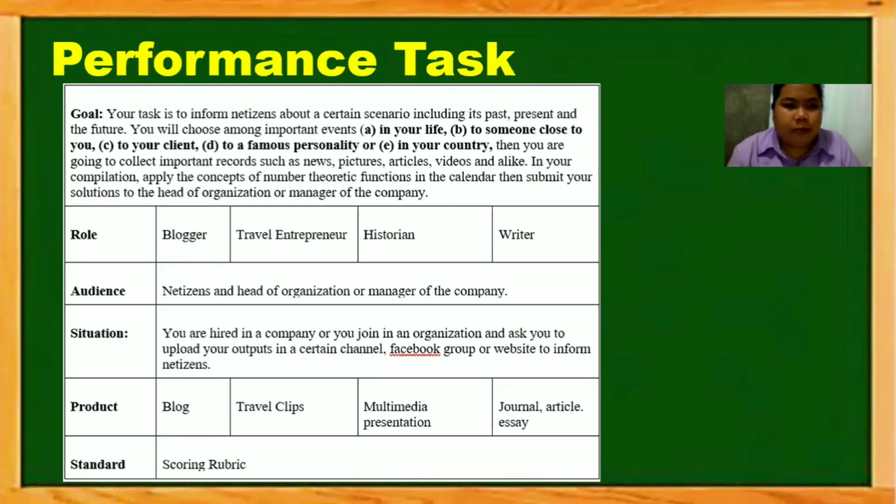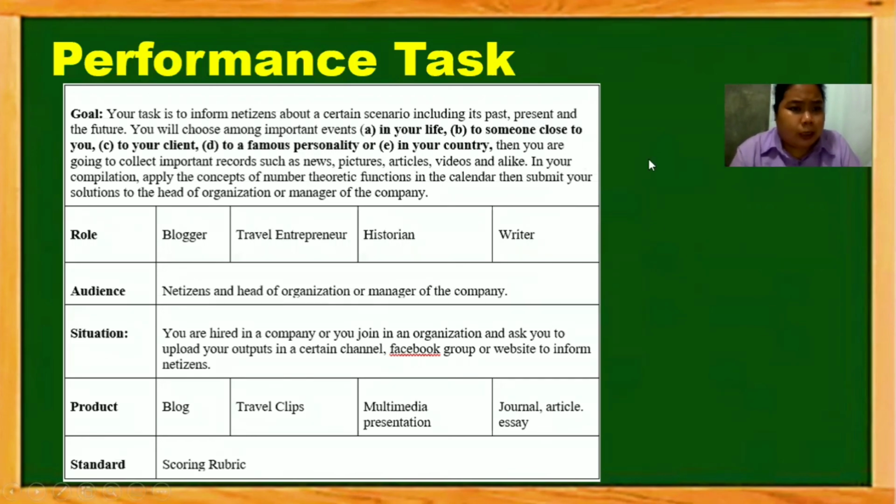For our performance task, your task is to inform netizens about a certain scenario including its past, present, and the future. You will choose among important events such as important events in your life, someone close to you, your client, a famous personality, or in your country.